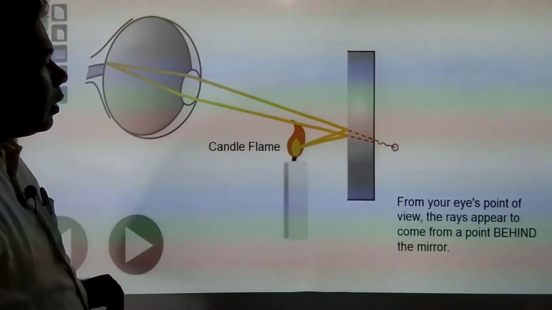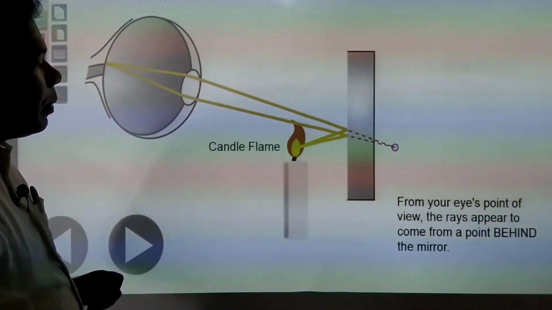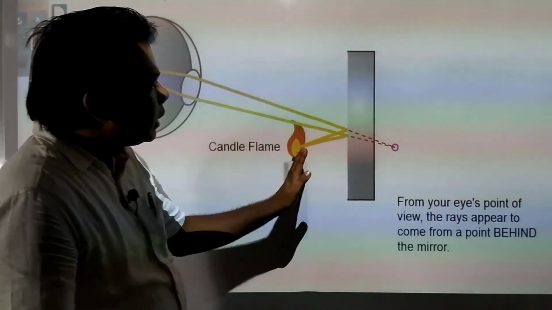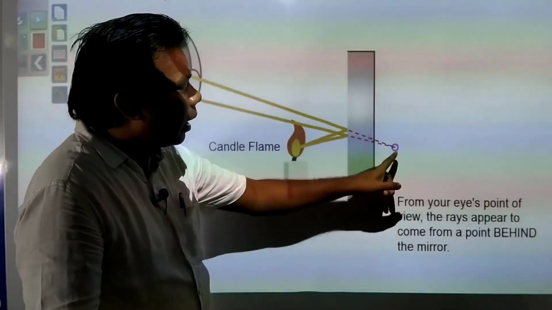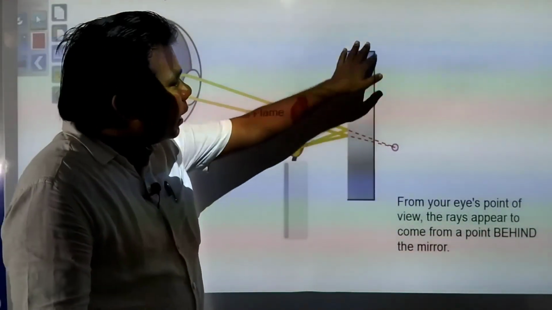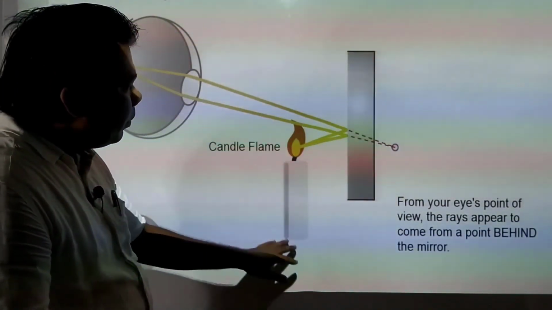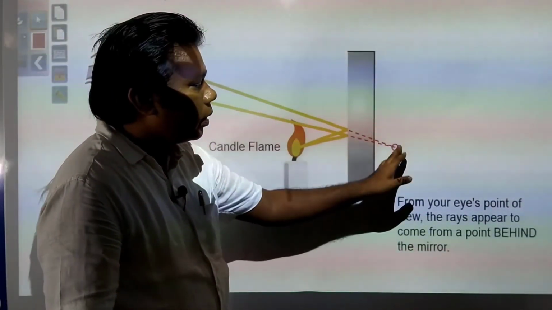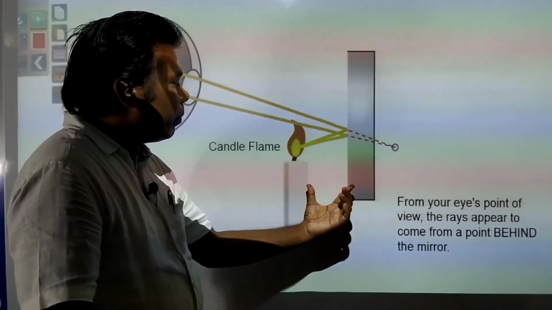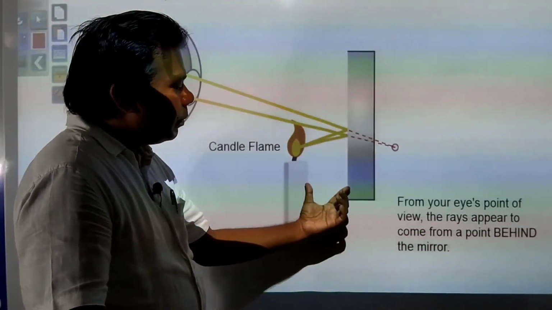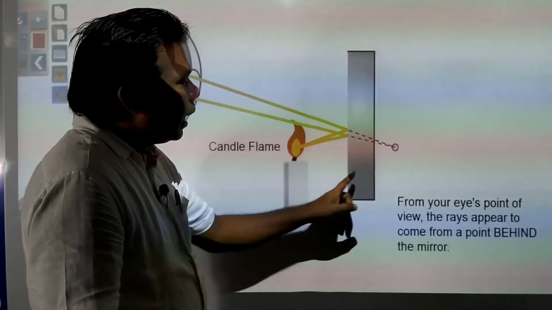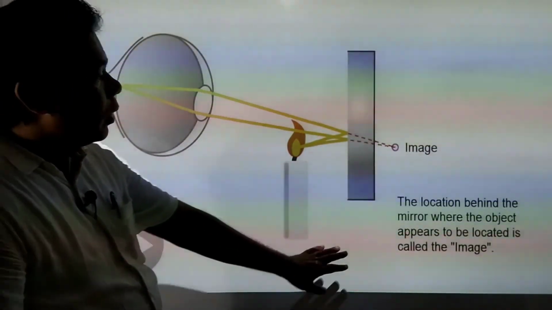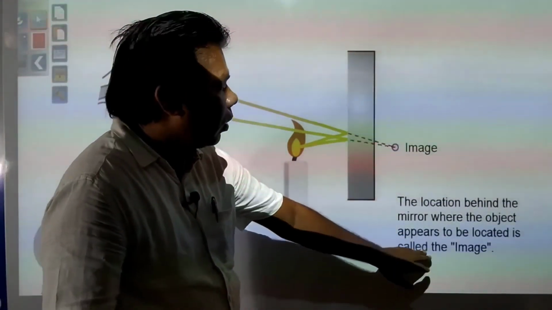From your eyes point of view, the rays appear to come from a point behind the mirror. It seems as somewhere here light is coming from. So on mirror, if you are saying this image of this candle or light is getting formed, the image is getting formed over here at the same distance from where object has been kept. The same distance is there of object and mirror, and image and the mirror. The location behind the mirror where the object appears to be located is called the image.